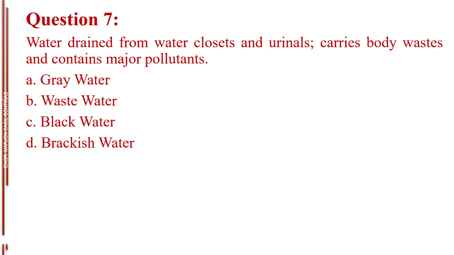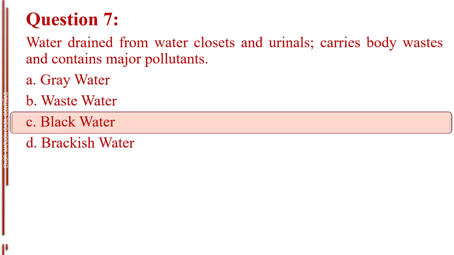Question number 7. Water drained from water closets and urinals, carries body wastes and contains major pollutants. Letter A, gray water. Letter B, wastewater. Letter C, black water. Letter D, brackish water. The answer is letter C, black water.